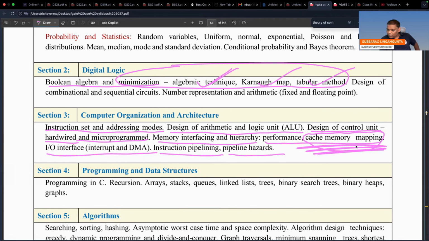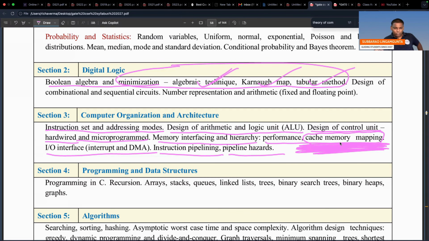If you don't want to take risk, study whatever you were studying previously, now also the same. But specifically study cache mapping techniques more, it is compulsory previously also, now also. This is the one change I identified in computer organization and architecture.